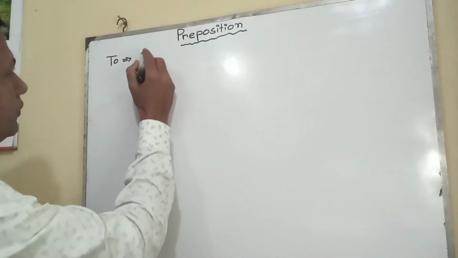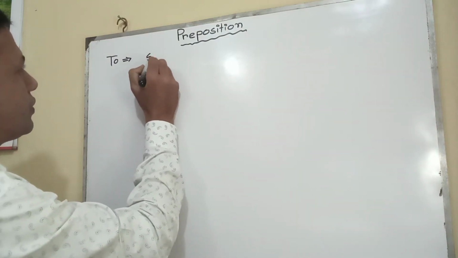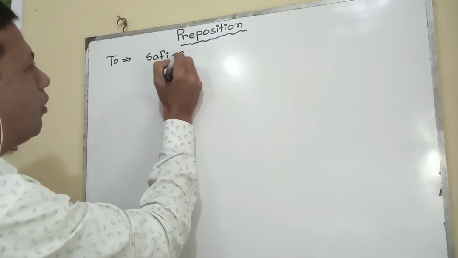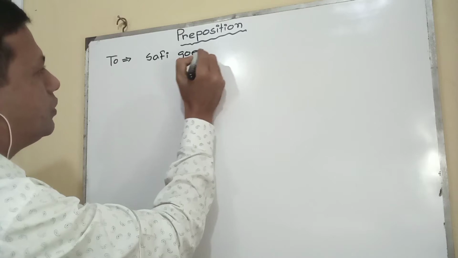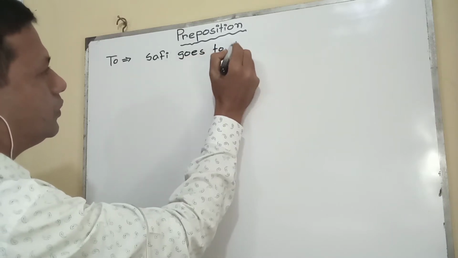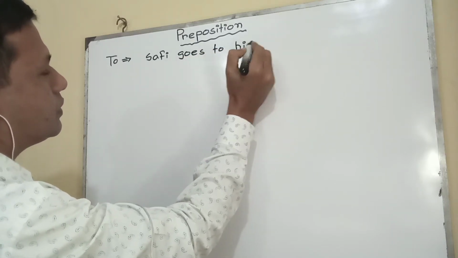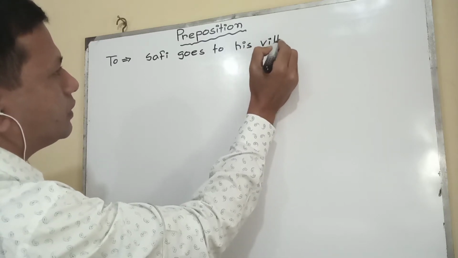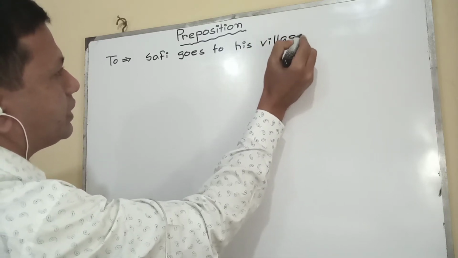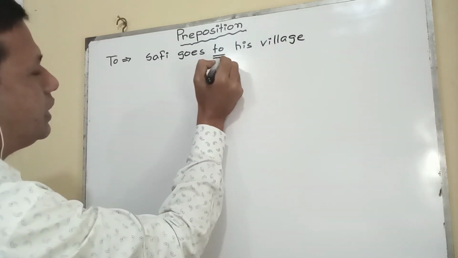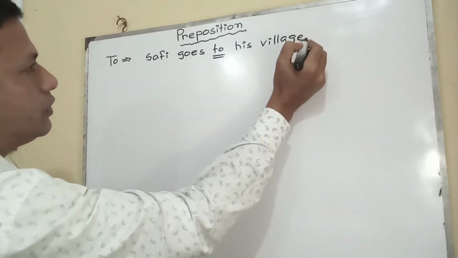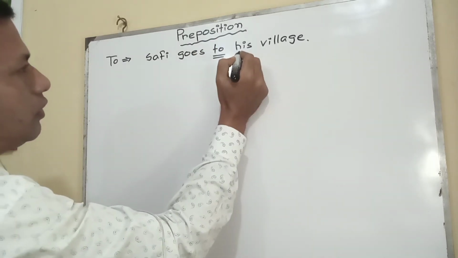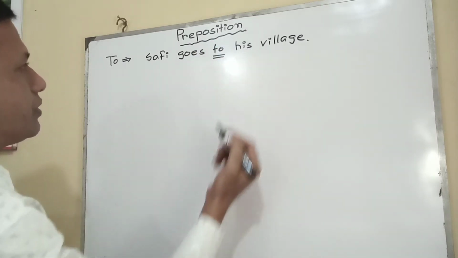Place. Safi goes to his village. To indicate a village, to is used before the place.